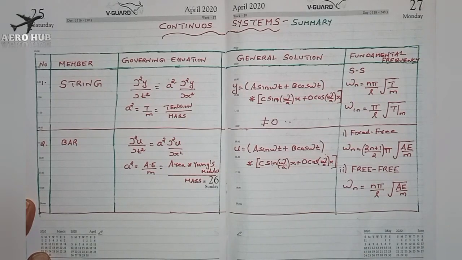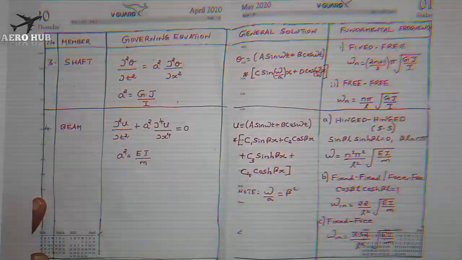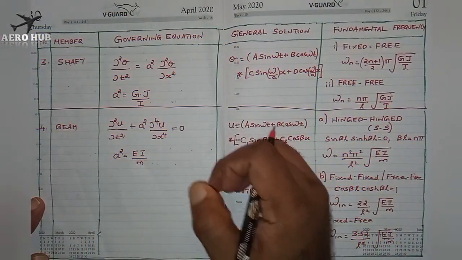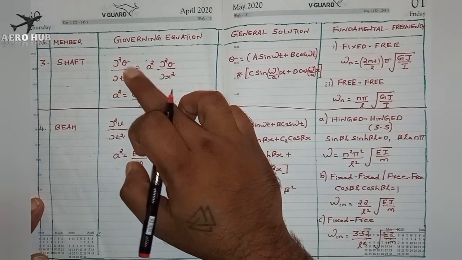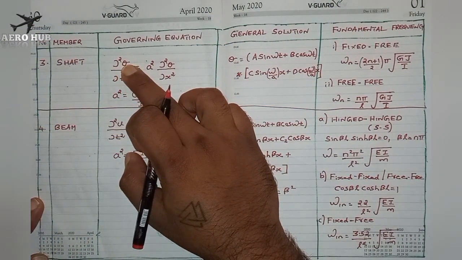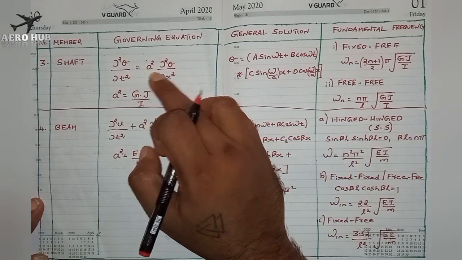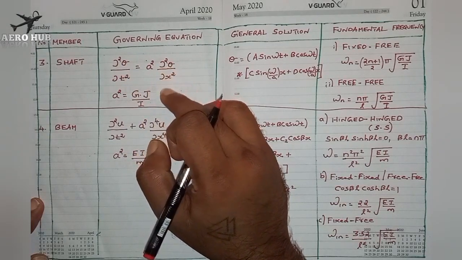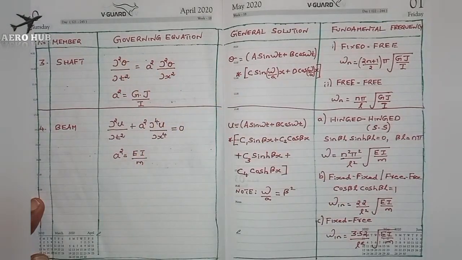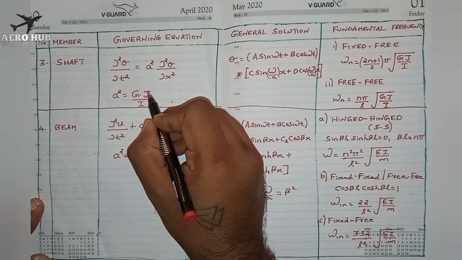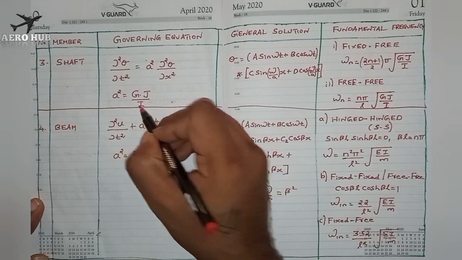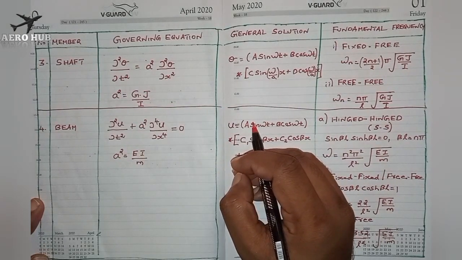Okay, next we will see about shaft. For a shaft, the governing equation is ∂²θ/∂t² = a² ∂²θ/∂x², where θ is nothing but the angle of twist, a² is G J by I, where G is the shear modulus and J is the polar moment of inertia.